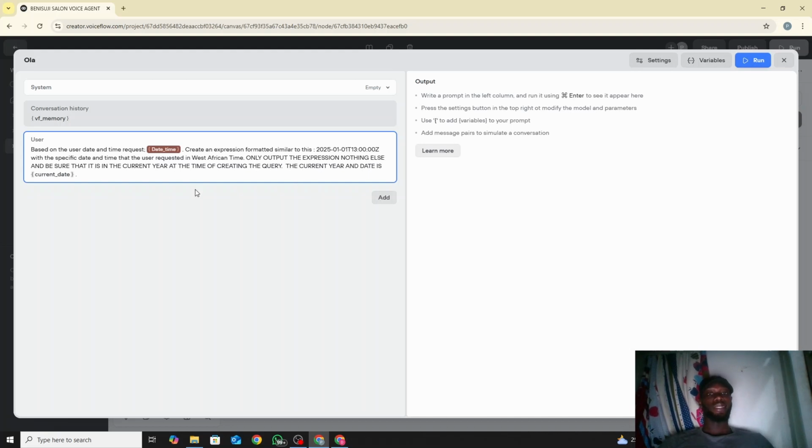The current year and date is, I told you before that we created a variable and set it as current date. So now we are letting the agent in Voiceflow know that, okay, whatever time the person is speaking now, set it to this format, and also know that the date and time at that moment that the person created that date and time is current date. When we received it from n8n, we saved it in a variable called current date. So it lets it know that the current date and time is the current date, the one we retrieved from n8n.